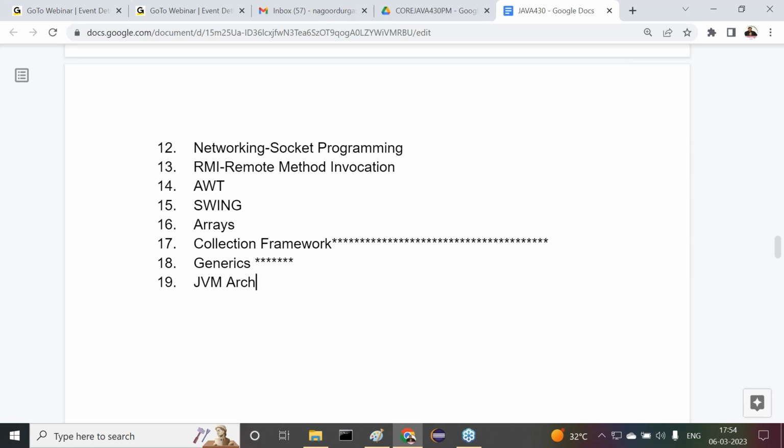How many types of memories are available? What is heap memory? What is method area? What is stack memory? What is native stack memory? What are PC registers? What is an interpreter? What is the JIT compiler? What are the class loaders, like the bootstrap class loader, extension class loader, and application class loader? So many concepts are available. All these things we are going to understand inside this particular topic.